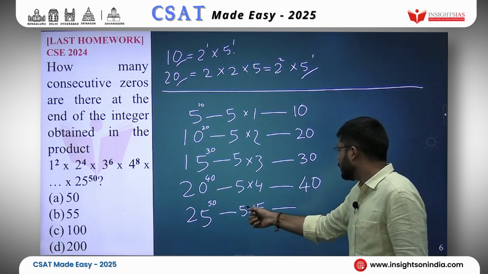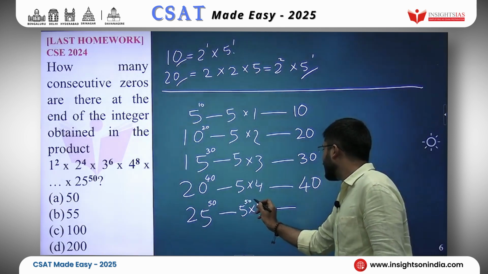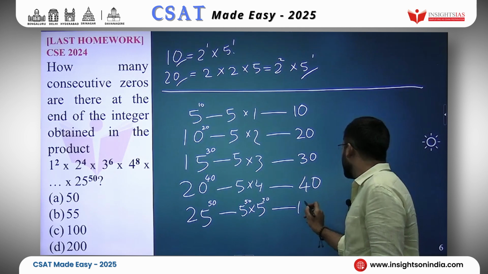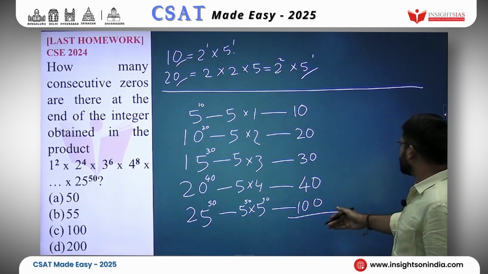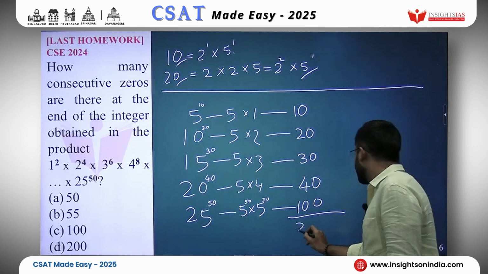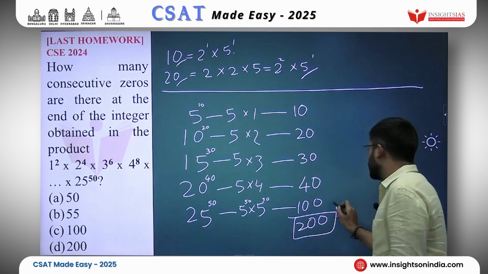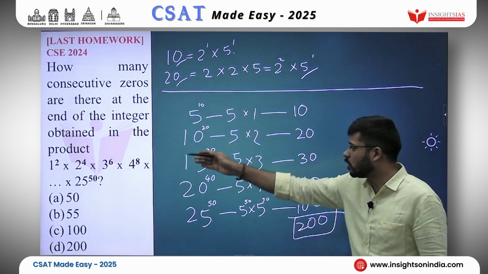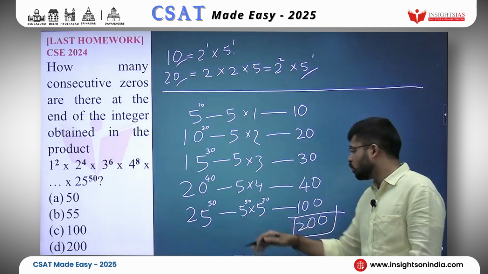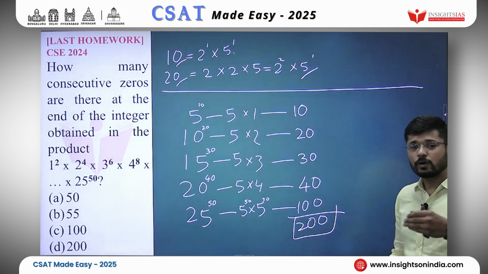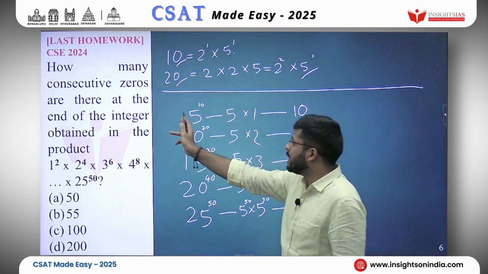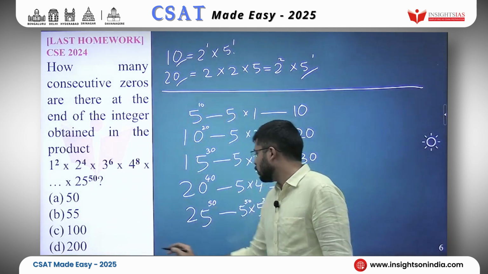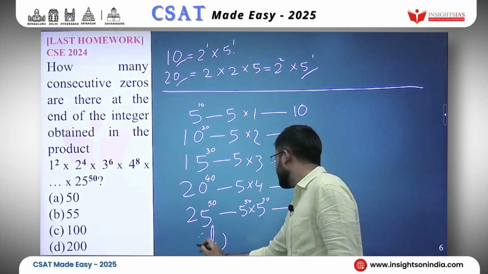Because 5 raised to 50 and 5 raised to 50, so we will get 100 fives here. So together, how much do they make up? They will make up 200 fives. If you count all the number of 2s, they will be much more than this. So we need to count whichever is less. So how many consecutive zeros are there at the end of this integer? The answer would be option D,